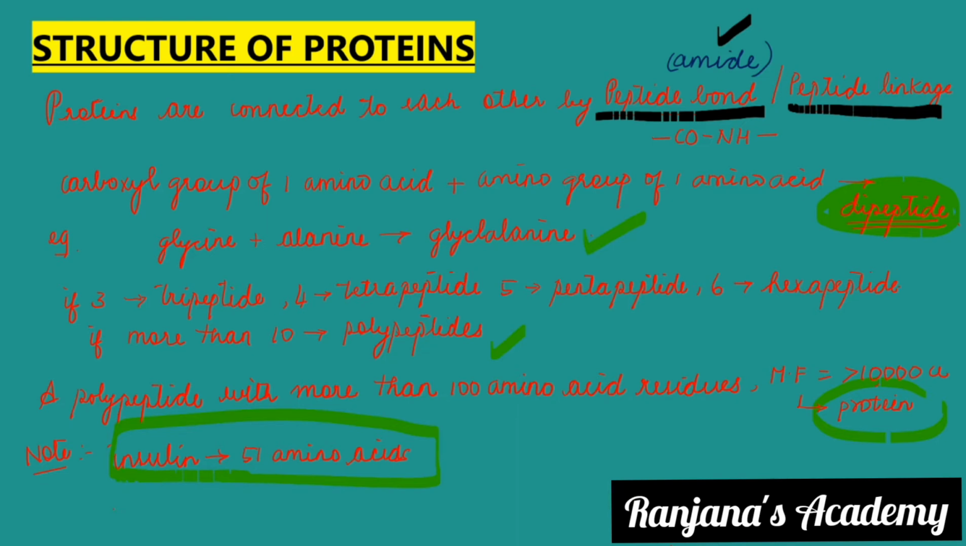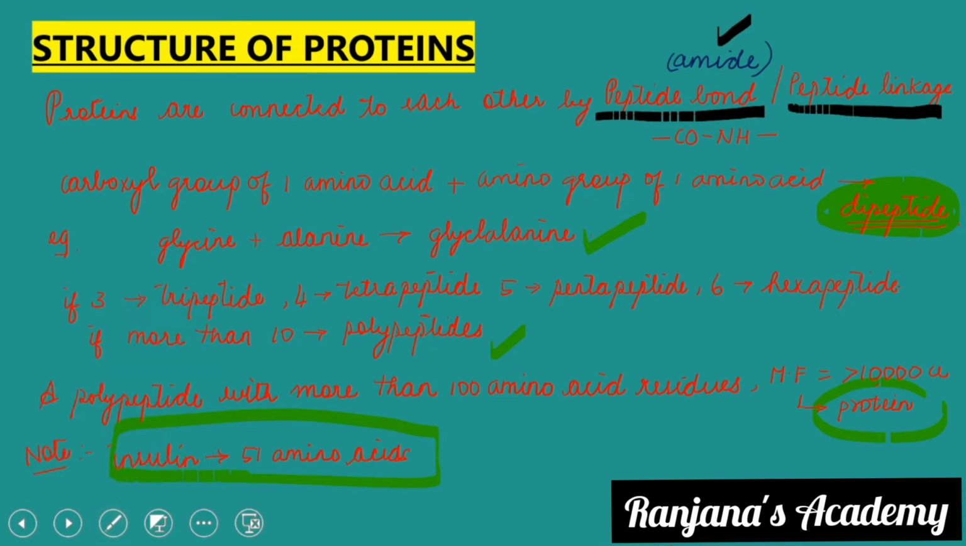It's very simple. You have a carboxyl group and an amino group, so you have a peptide bond. How many such bonds you have, on that basis, you will be classifying it into different categories. If it is more than 10, it is a polypeptide, and if it has more than 100, it directly comes into the category of proteins.